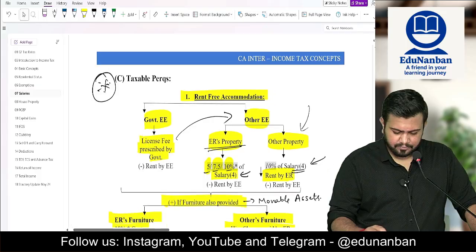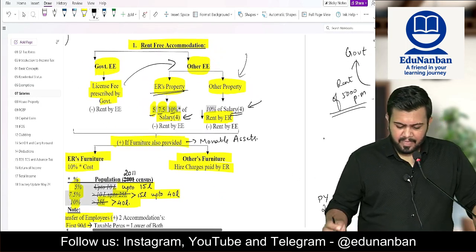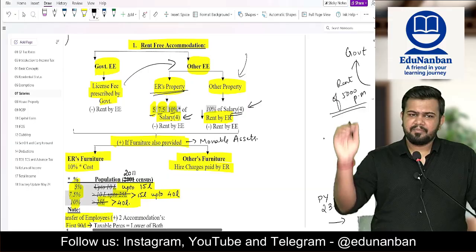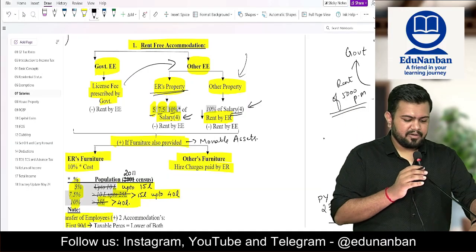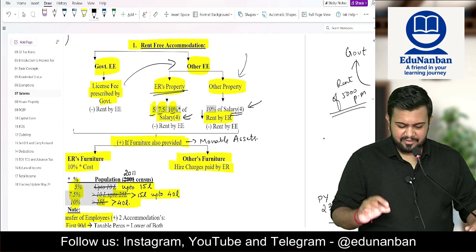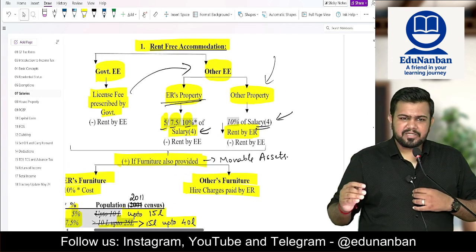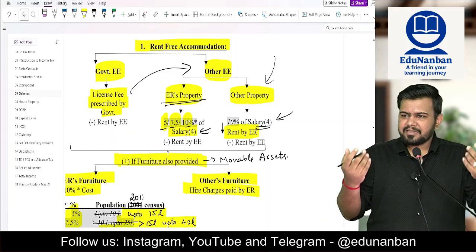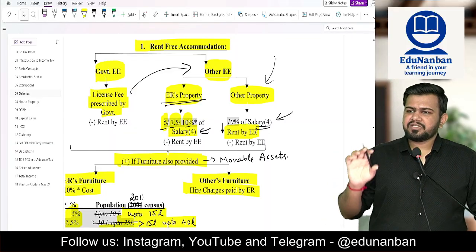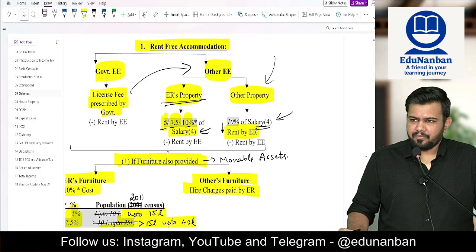Then rent-free accommodation. Rent-free accommodation is very important, because an amendment has also come and it is one of the favorite questions for the examiners. So listen very carefully. Rent-free accommodation means what? An accommodation that is provided by the employer to the employee either rent-free or at a concessional rent. It means very little rent is collected from the employee.